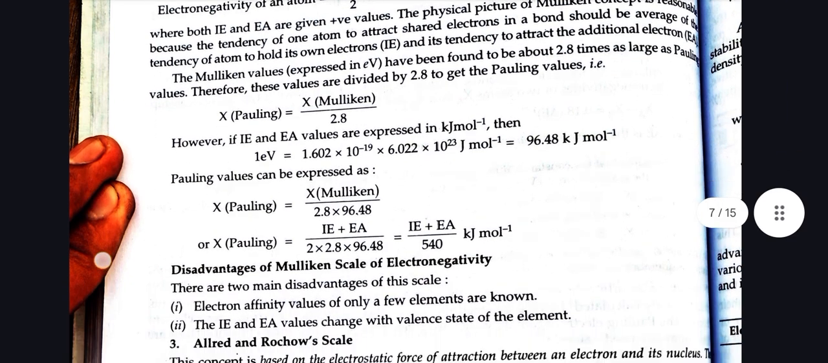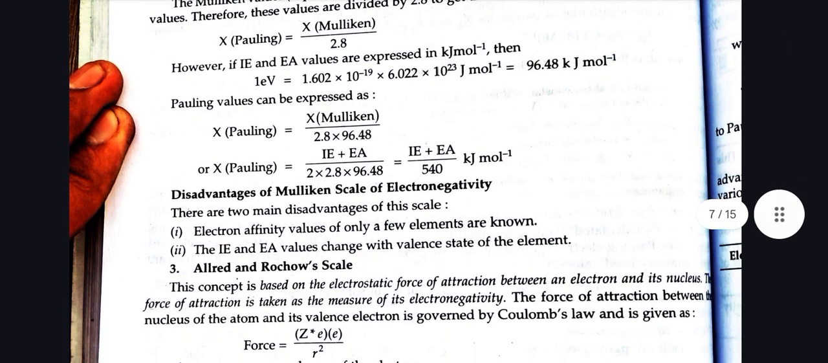However, if IE and EA values are represented in kilojoules per mole, 1 electron volt equals 1.602 × 10^-19 × 6.022 × 10^23 joules per mole, which equals 96.48 kilojoules per mole. The Pauling value can be expressed as X_Pauling equals X_Mulliken divided by (2.8 × 96.48). Disadvantages of the Mulliken scale. There are two main disadvantages of this scale.